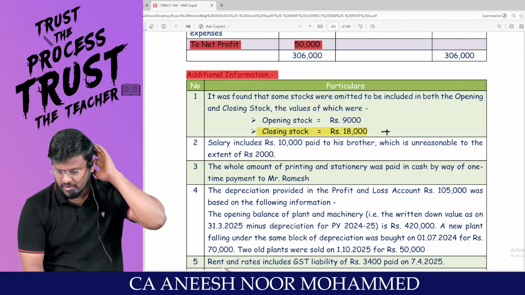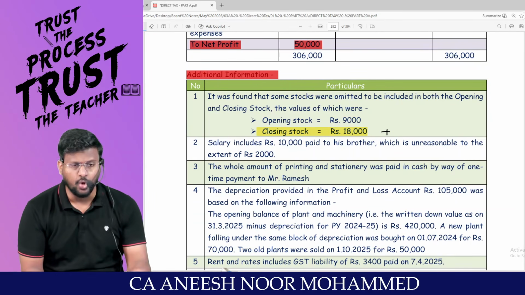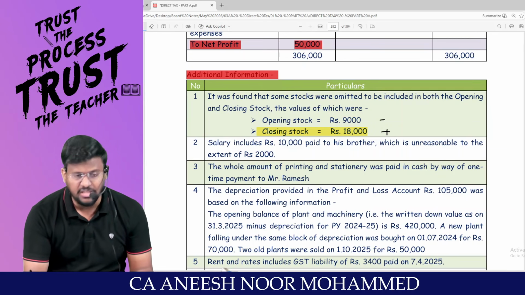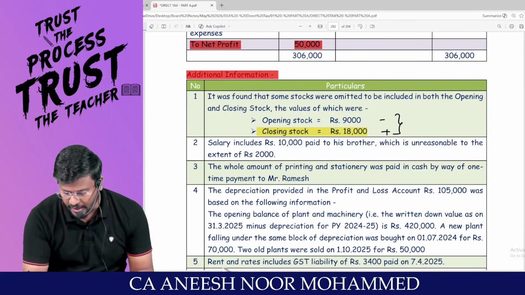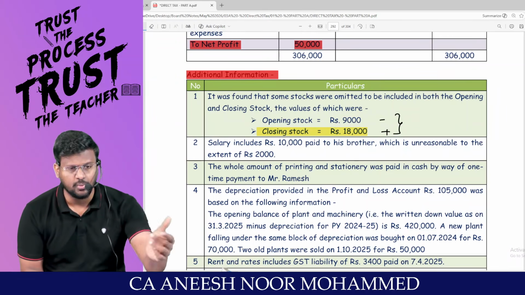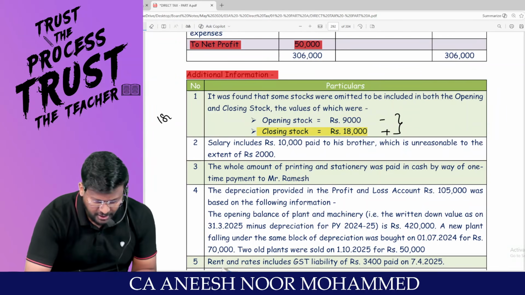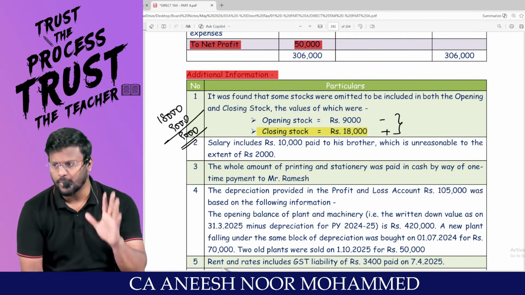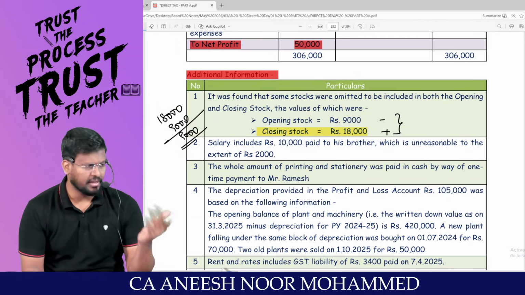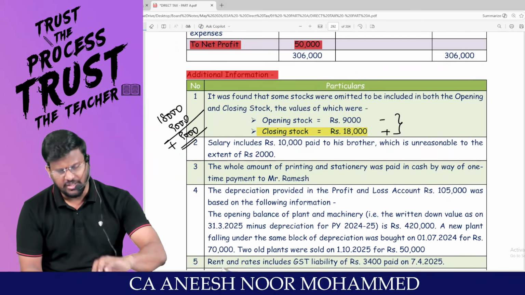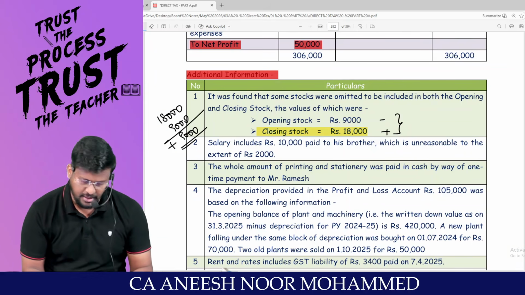That means this 9,000 opening stock should be included, so I have to reduce the gross profit. Either you can do the net: closing stock is 18,000 and opening stock is 9,000, net effect 9,000, so just add 9,000. Or you can do it separately, add 18,000 and reduce 9,000, and the effect will be the same.